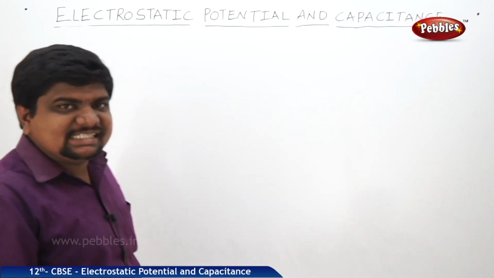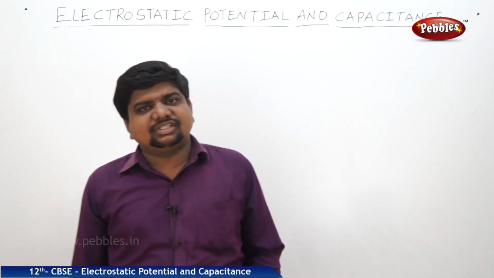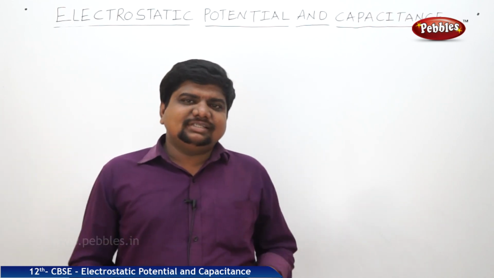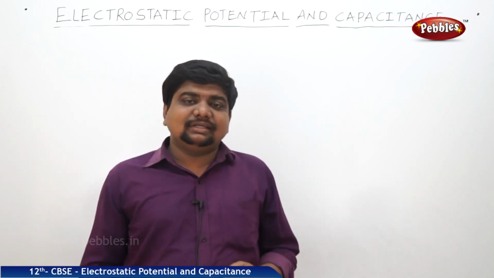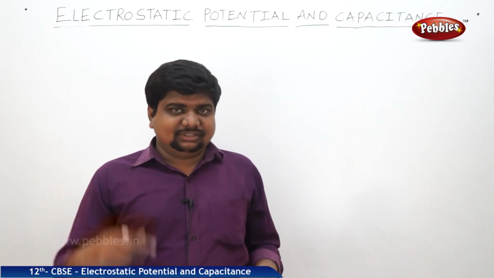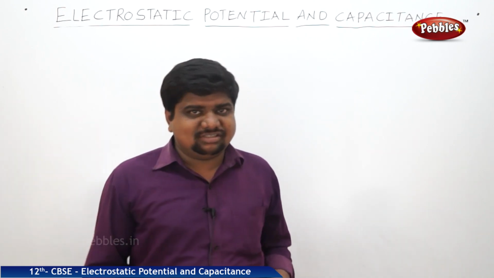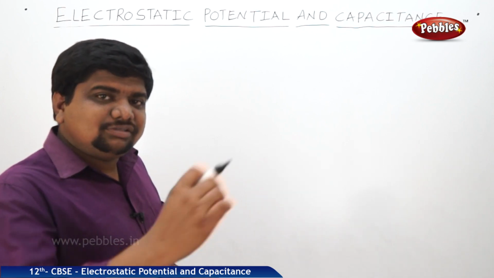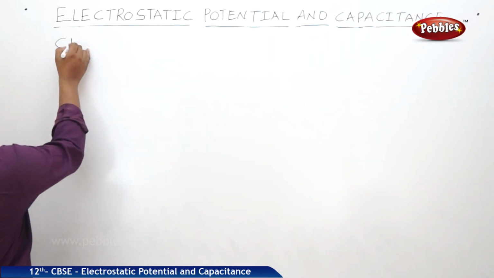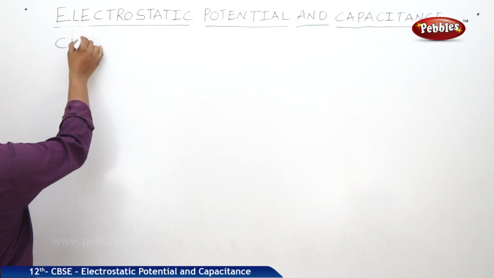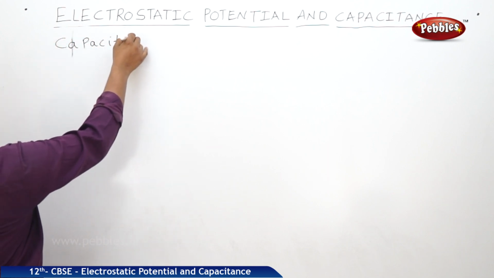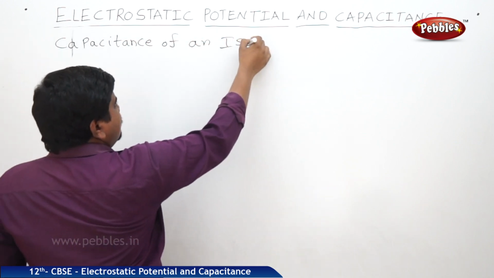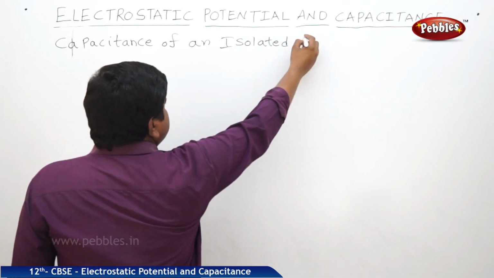Next concept is capacitance of an isolated sphere. Now we are going to watch the capacitance or capacity of different spheres. According to the syllabus, isolated sphere and parallel plate capacitor with dielectric system, these three are very, very important. Next we will go to the energy concepts and Van de Graaff generator. Let me check what is the capacitance of an isolated sphere.